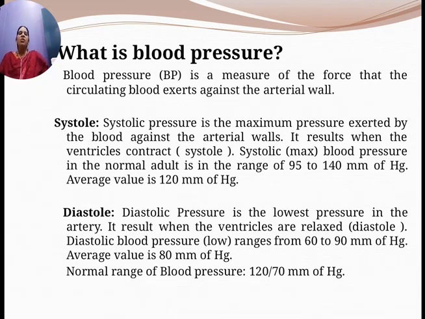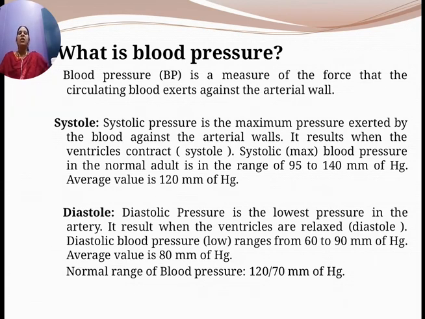So diastolic blood pressure is a low blood pressure which ranges from 60 to 90 mm of mercury. The average value of diastolic pressure is 80 mm of mercury. So the normal range of blood pressure is between 120 and 70 or 80 mm of mercury. So blood pressure is a measure of the force that the circulating blood exerts against the arterial walls.